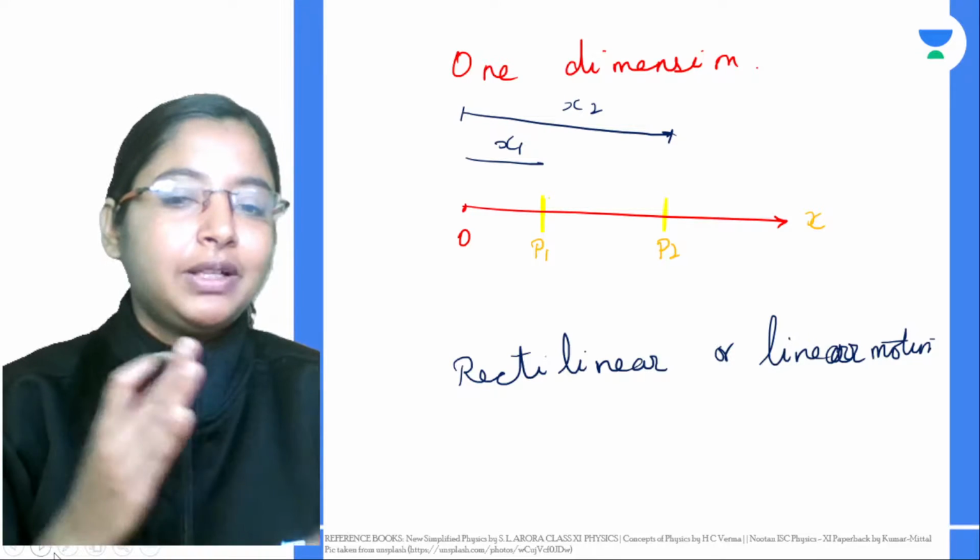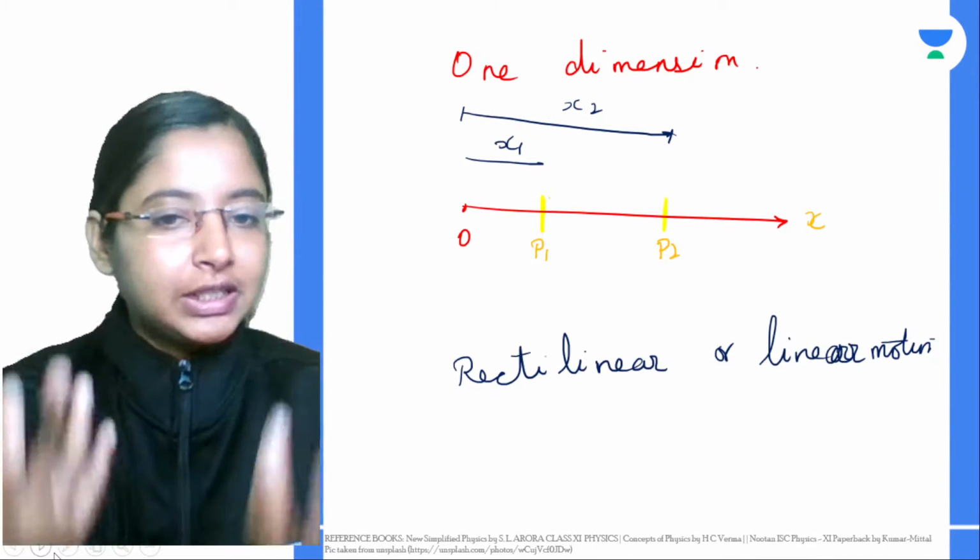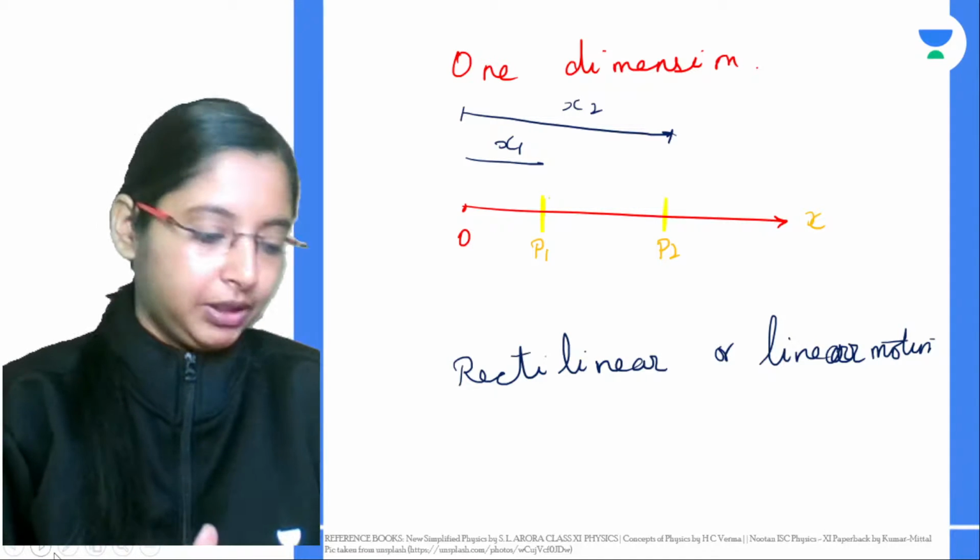Like zero displacement, if you're going from your home to school and back to your school, that's zero displacement, or any object that is stationary also has zero displacement.